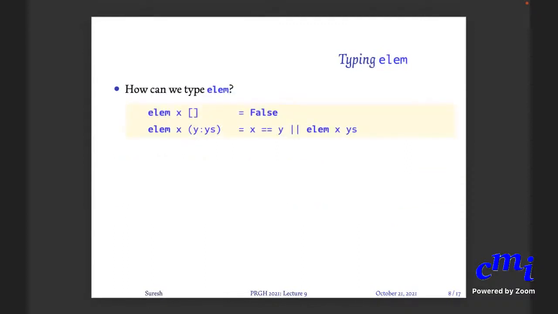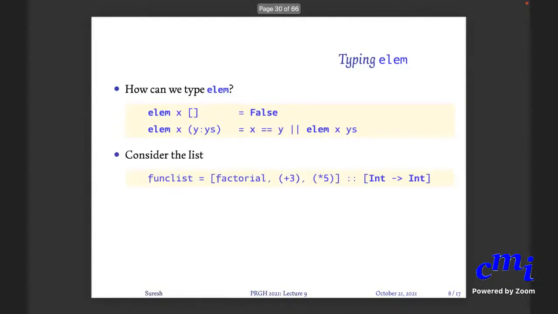Yes, so coming back to lm, how do you type lm? lm of x on the empty list is false. lm of x and y:ys is either x is equal to y, or lm x ys. But you are doing the equality check here, right? And therefore, at the very minimum, the elements of the list should allow for an equality check.